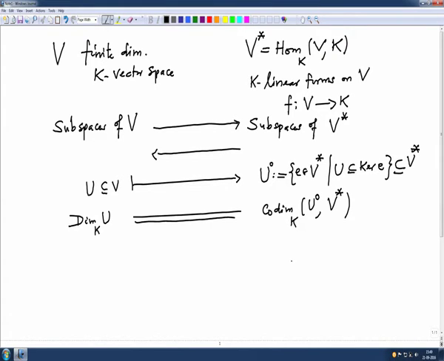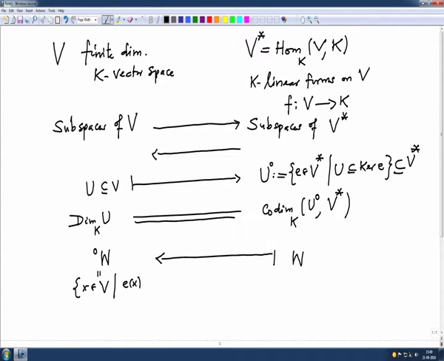The inverse is: take any subspace W and map it to the left circle of W, that is by definition all those vectors x in V such that every linear form in W vanishes on this x.